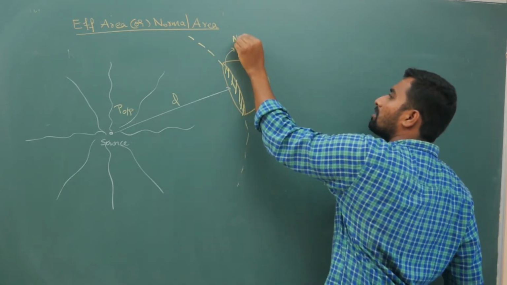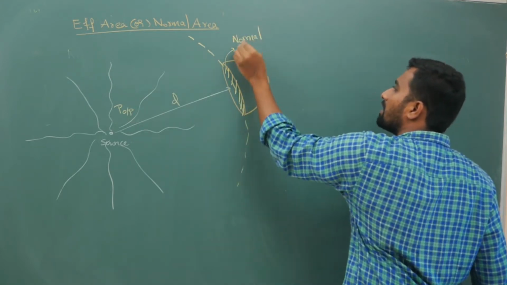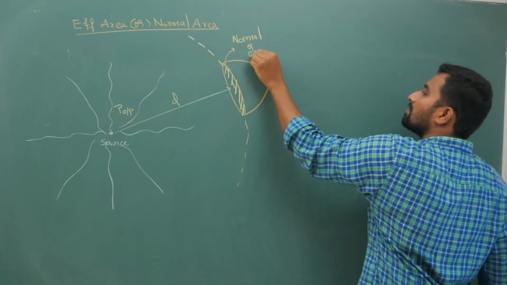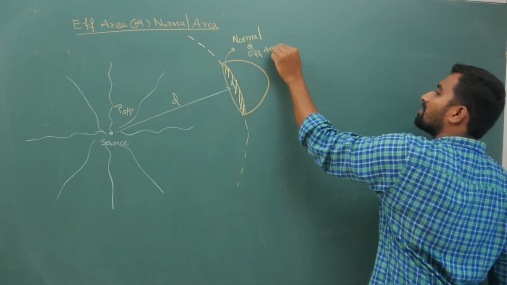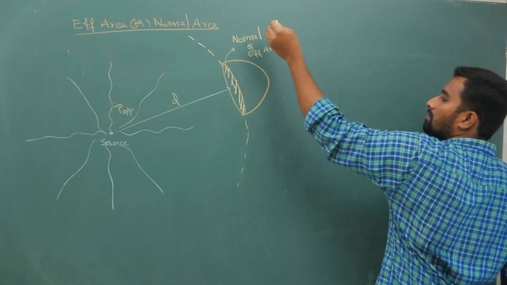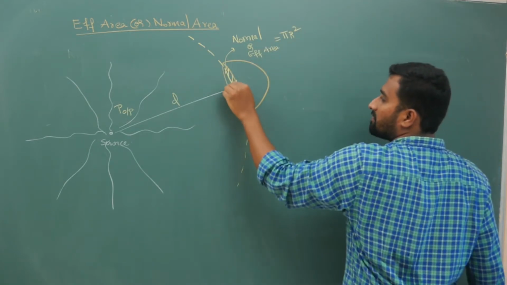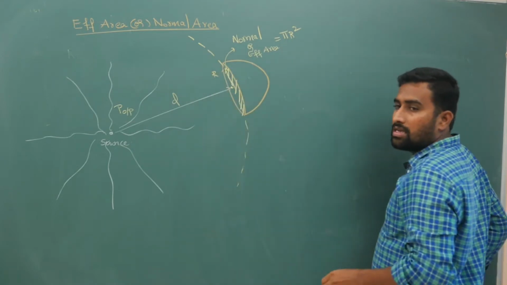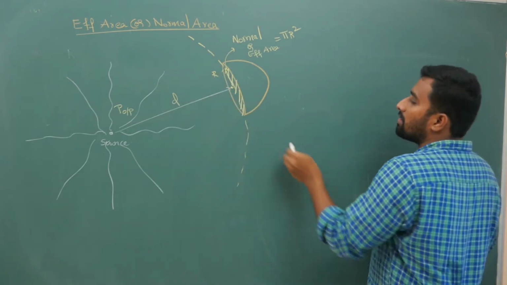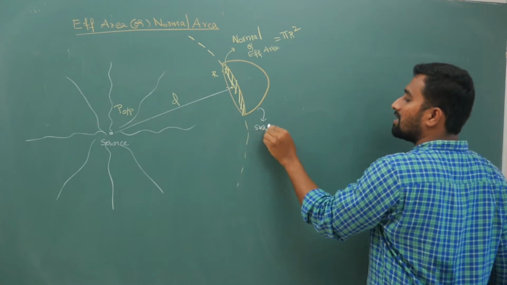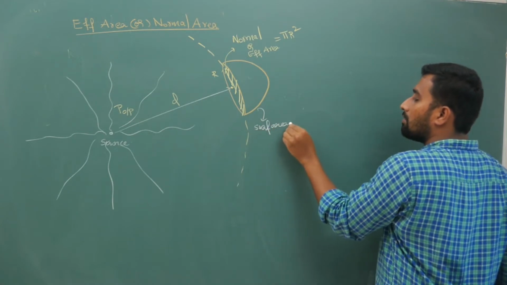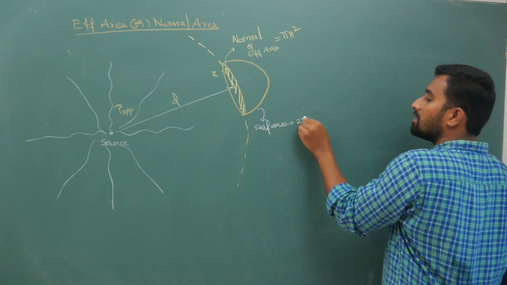Here your normal or effective area is pi r square. Let us say radius of this is r. Here if you are taking surface area, how much is your surface area means, it is 2 pi r square.